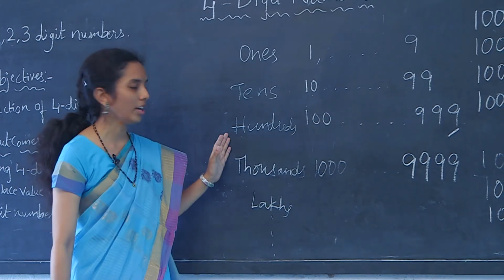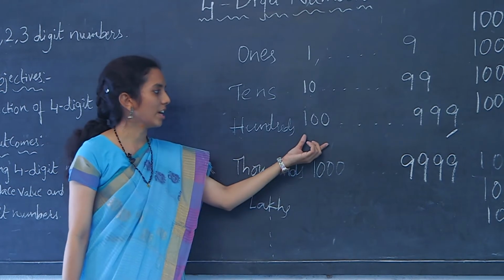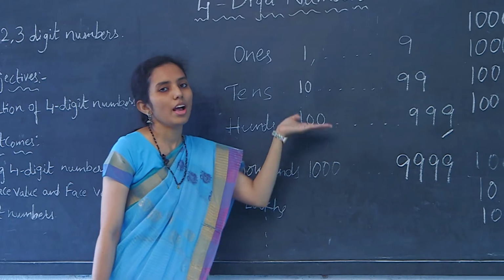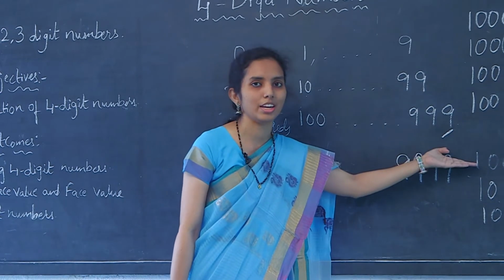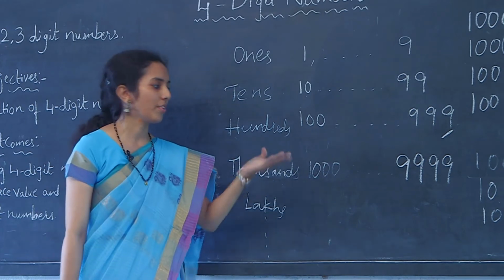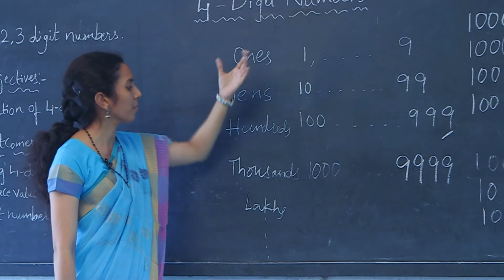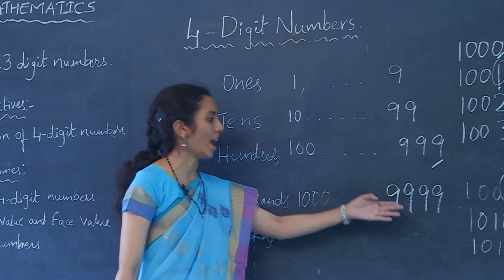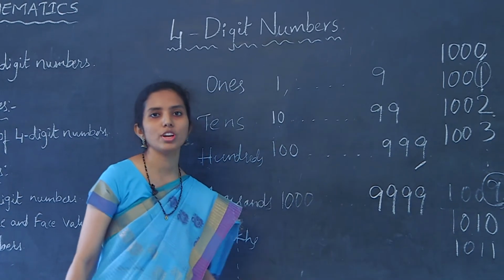Coming to 3-digit numbers, the smallest is 100 and the largest is 999. So, in our class we have learned 4-digit numbers, which start from 1000 to 9999.